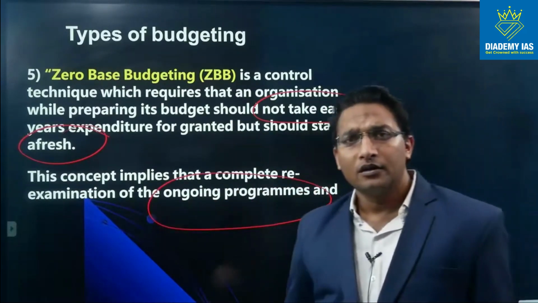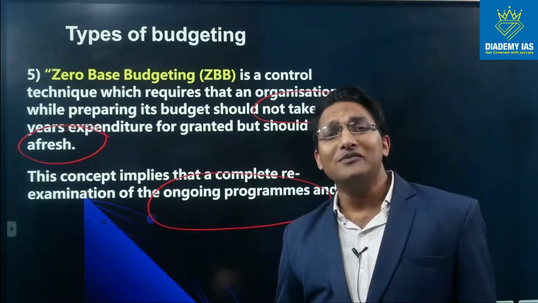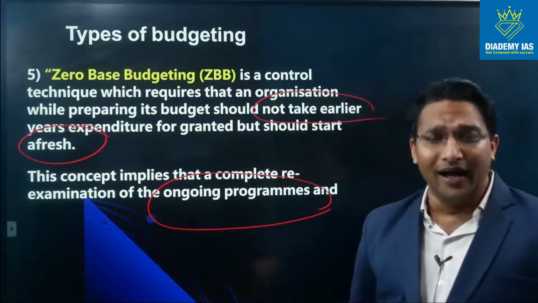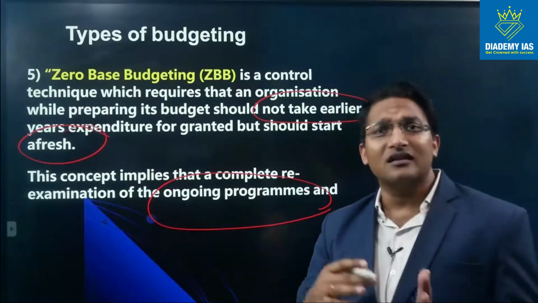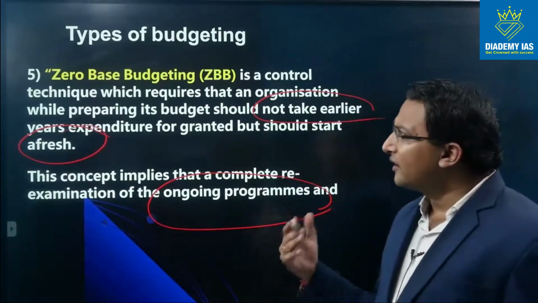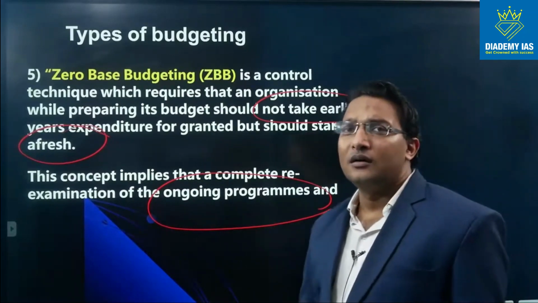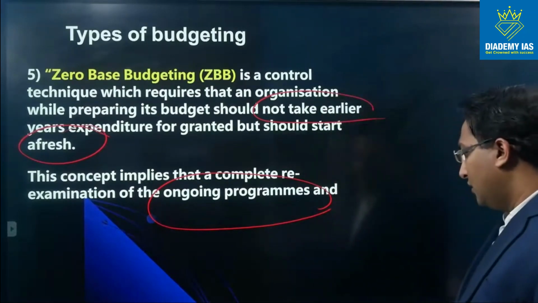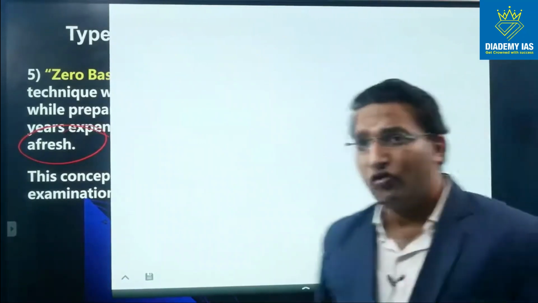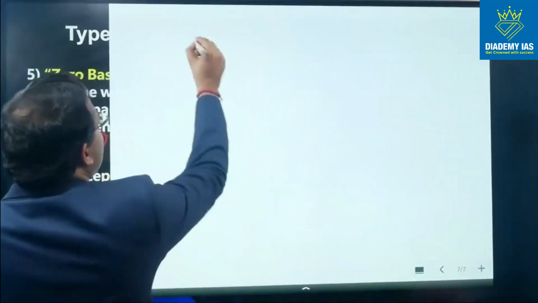So if expenditure is being done on MGNREGA, every year a fresh assessment has to be done whether the expenditure is really required in MGNREGA or not, right? So this is the most logical budgeting activity. There is one more term you would have heard multiple times, that is gender budgeting.